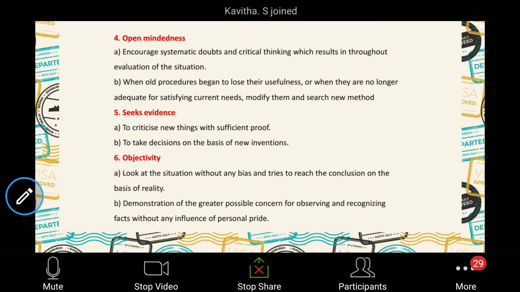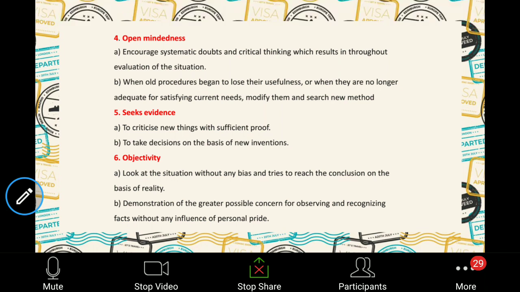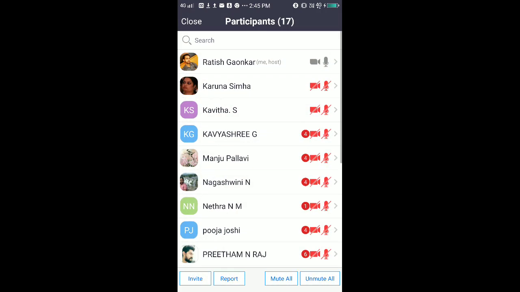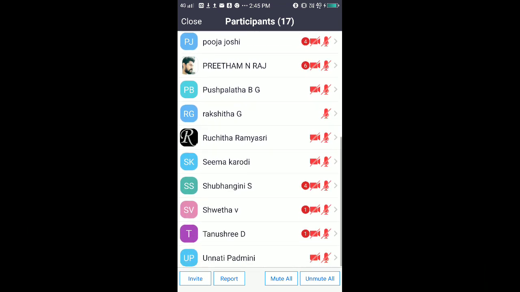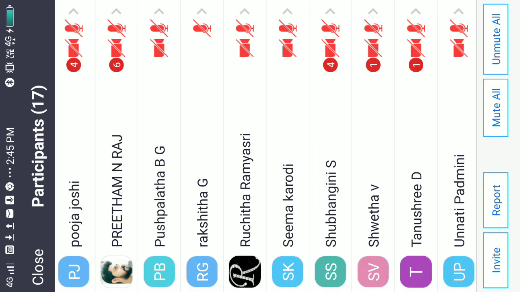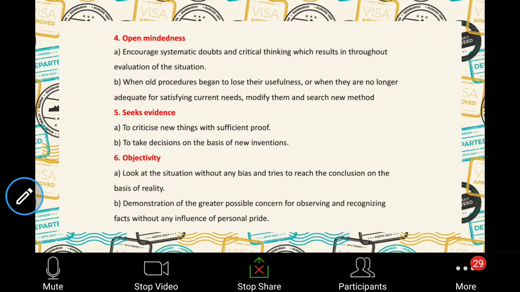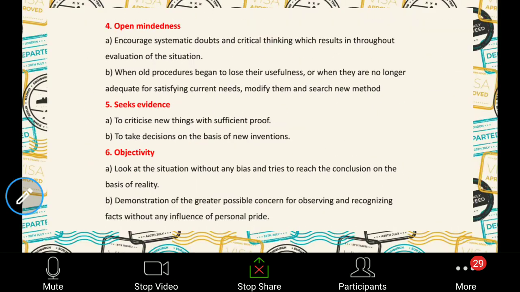Next is about objectivity. What do you understand basically by objectivity? Shweta is here. Is Shweta here? Yes, Shubhangini, can you tell me? Do you have any idea what you mean by objectivity?